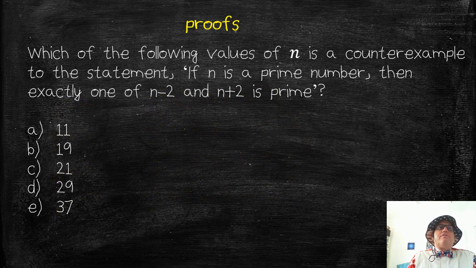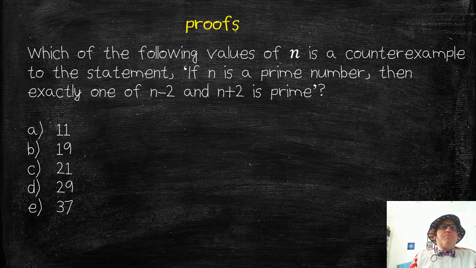Okay, last question for the video. Which of the following values of n is a counterexample to the statement, if n is a prime number, then exactly one of n minus 2 and n plus 2 is prime? We're going to pause the video. I want you to see if you can figure out, using everything we've just talked about, what the answer is going to be for this one.